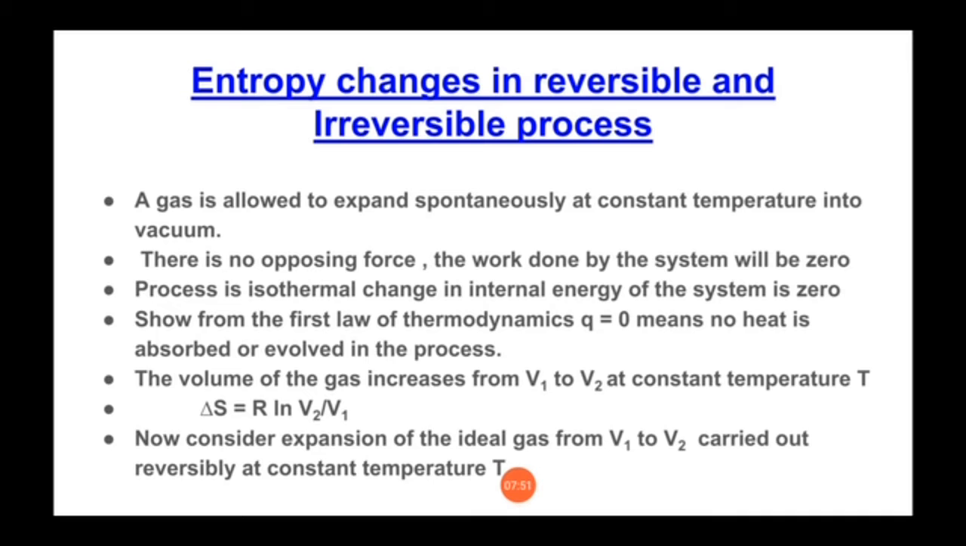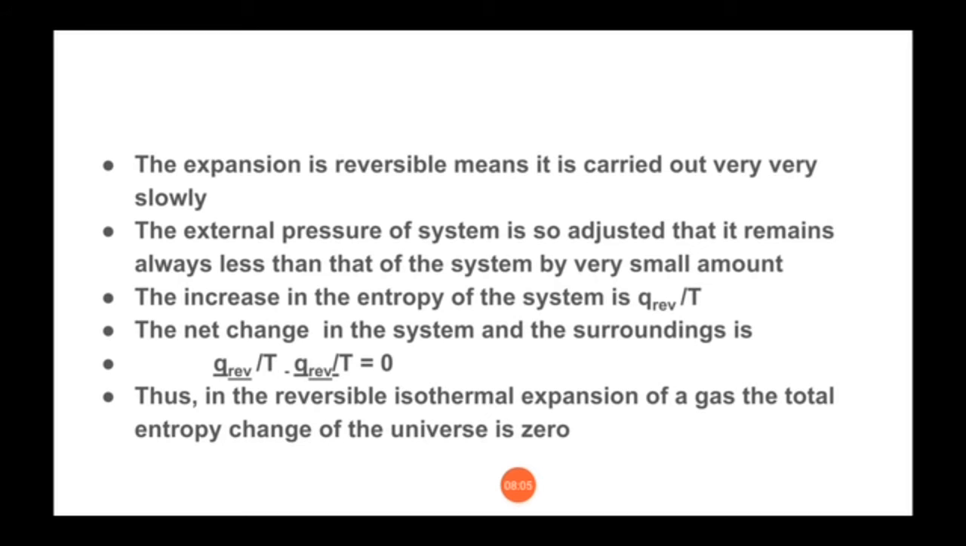Now consider expansion of the ideal gas from volume V1 to V2 carried out reversibly at constant temperature. So students, first equation that is for irreversible. Now we are looking for reversible processes. So here expansion is reversible, means it is carried out very slowly. The external pressure of the system is so adjusted that it remains always less than that of the system by a very small amount.